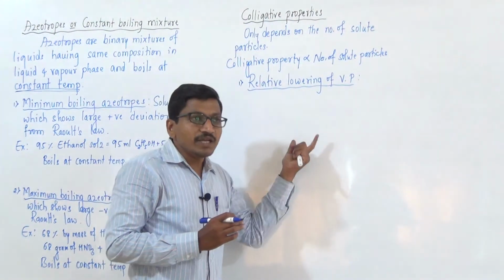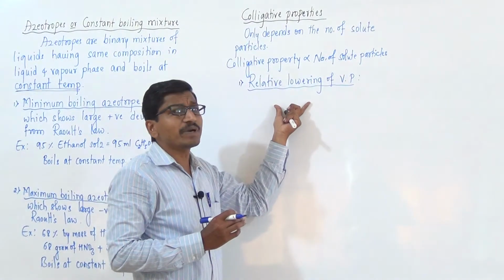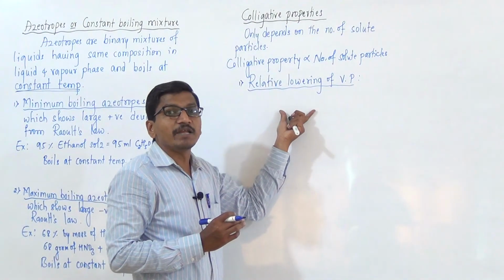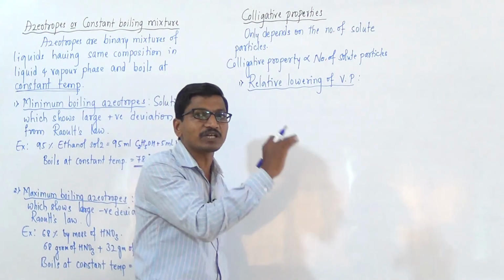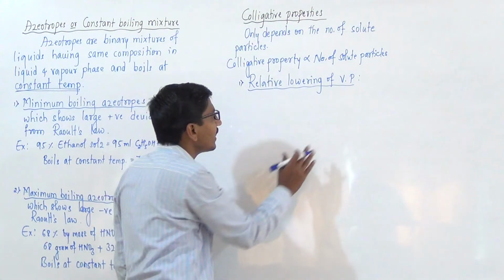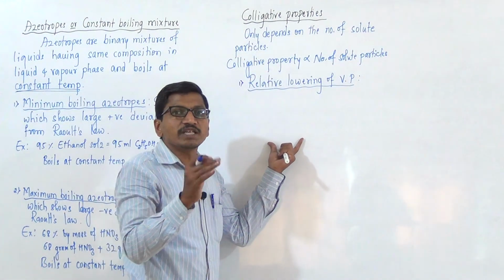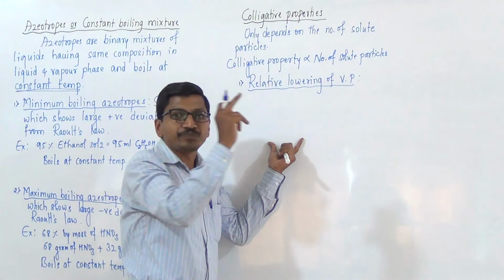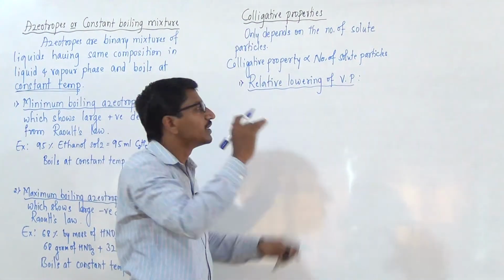In a solid in liquid solution, the vapor pressure mainly depends on the number of solute particles. As the number of solute particles increases, vapor pressure decreases, and the vapor pressure of the solution only depends on the number of solute particles.